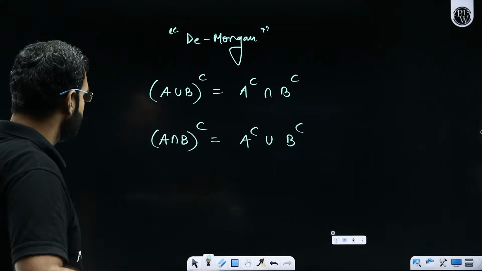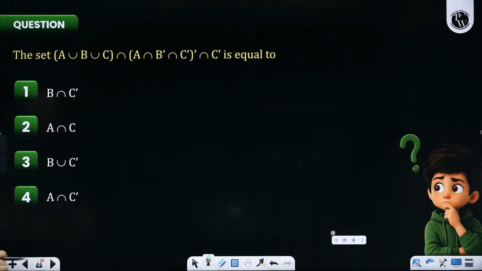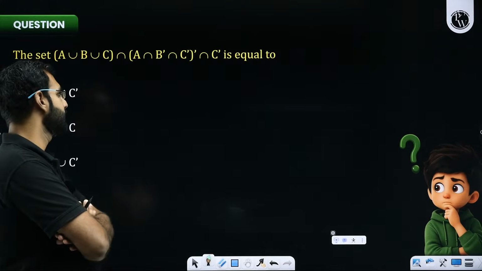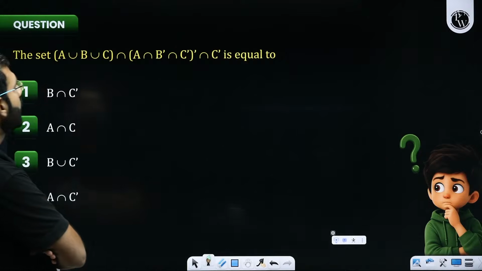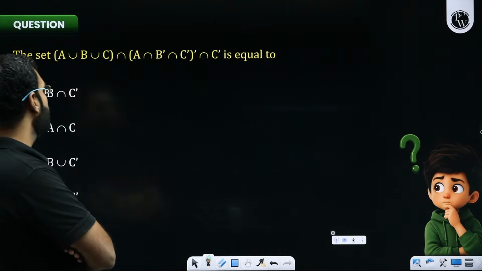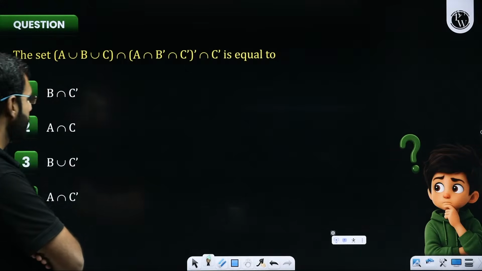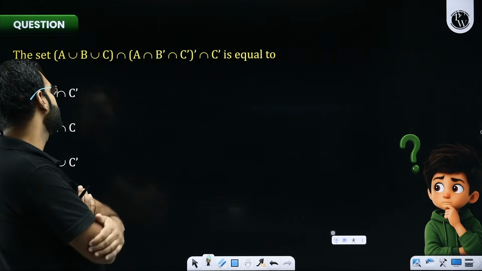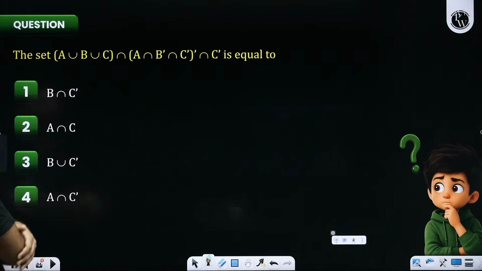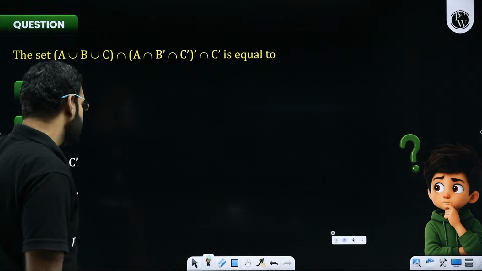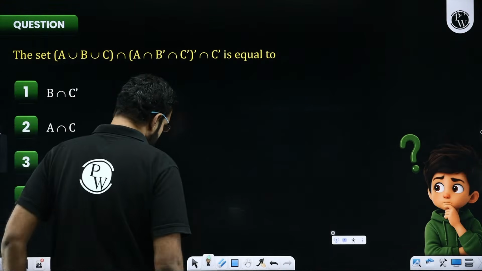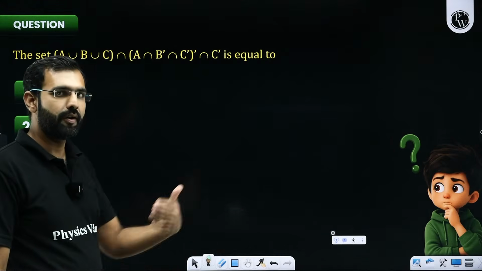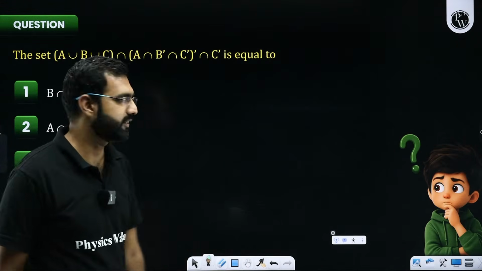I hope no confusion so far. So this De Morgan's law you can apply on this question. There are two methods I'm suggesting here. One of the methods is that you use De Morgan's law, which is going to be a very good approach here. Otherwise, what you could have done is simply thought of Venn diagrams. Venn diagrams you must have done many times. Let me use De Morgan's. So let me try and tell you one more approach which you can always think of.